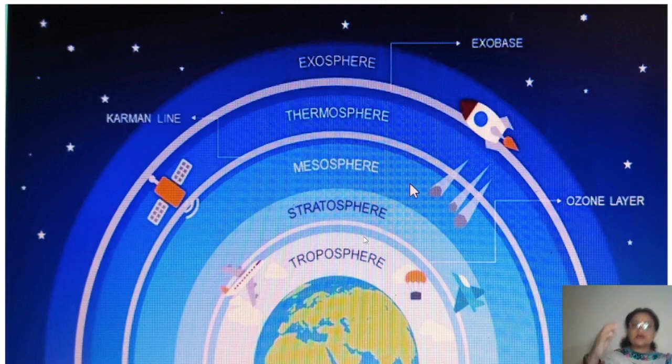When the sun rays come towards the earth's surface, in the total solar radiation, a major part is covered by the ultraviolet radiations, and these ultraviolet radiations are very harmful for all the living beings. Not the entire part of it, some part of it is very harmful, right? So that part of it is totally filtered by the ozone layer which is present in the second layer of the atmosphere, that is the stratosphere. So this is how it doesn't allow the ultraviolet radiation to reach the earth's surface, okay children.